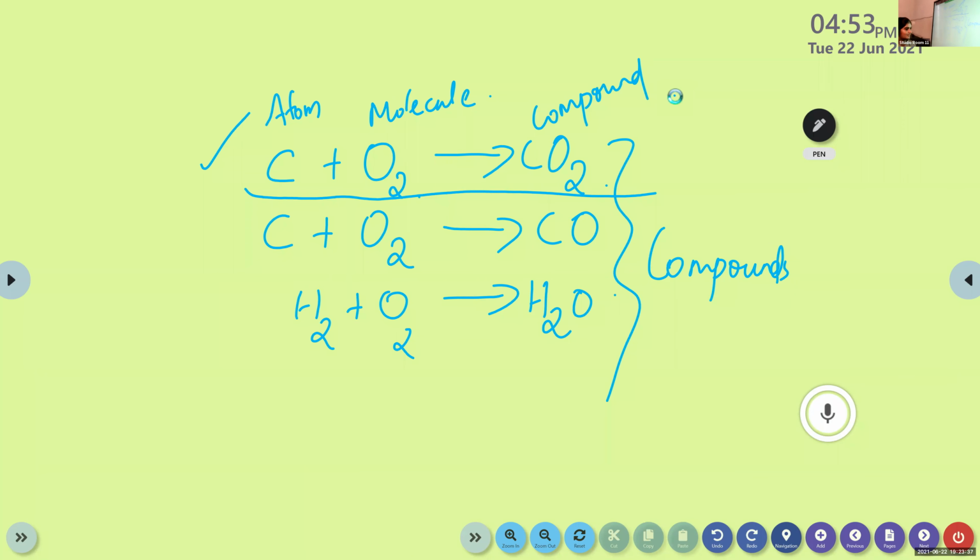From the second equation, can you please identify which one is the atom, molecule, and compound? Carbon is an atom. Oxygen, O2, is the molecule. What about CO? Compound. Okay. So I think this topic is clear for you, right?